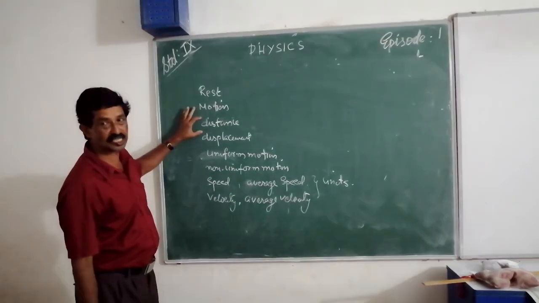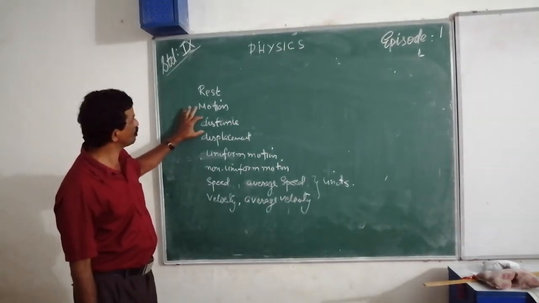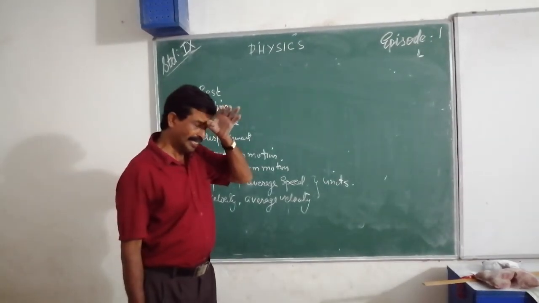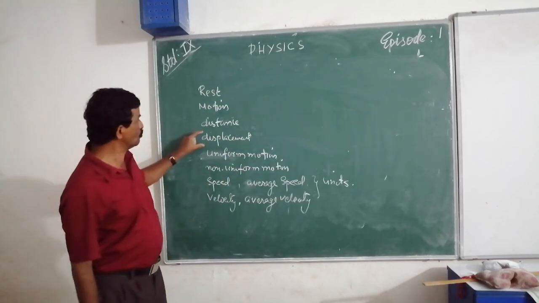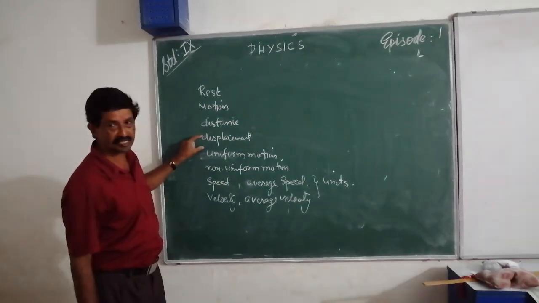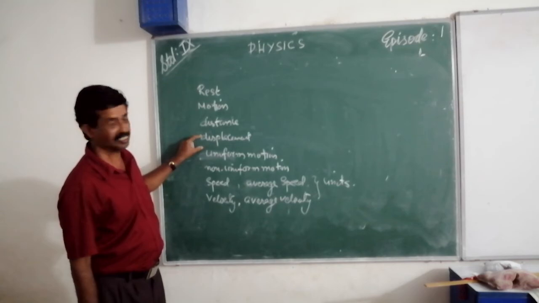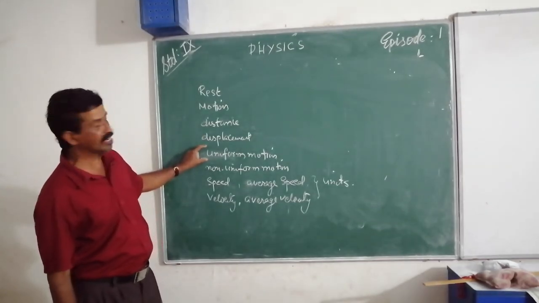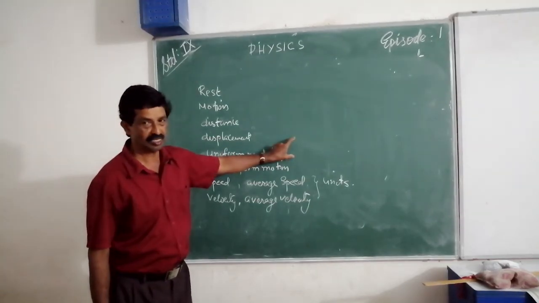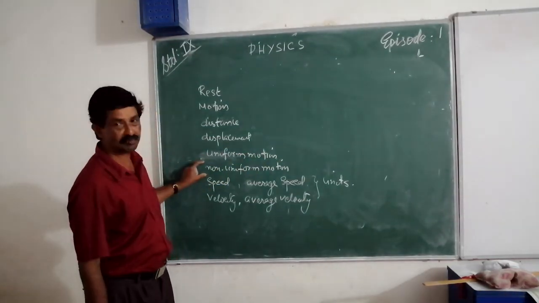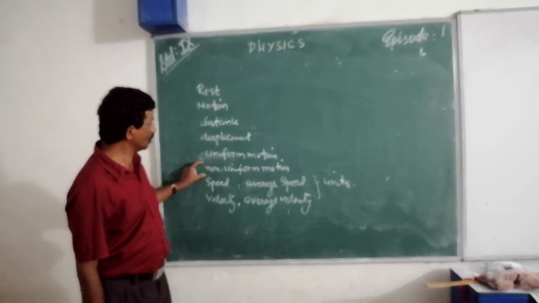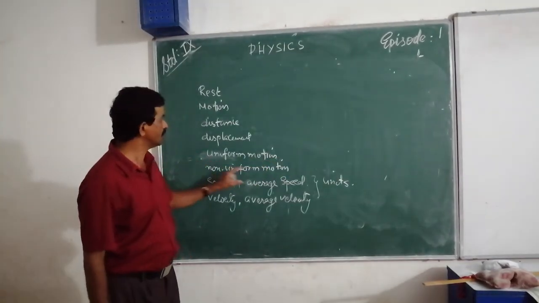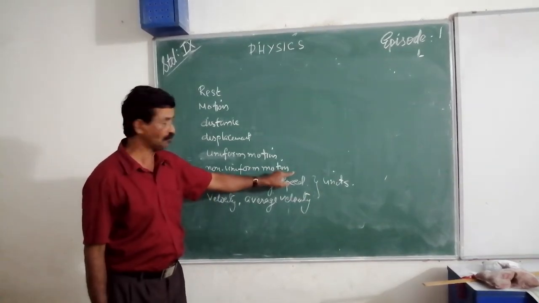Then distance. Distance means only magnitude, so it is a scalar. Displacement means distance with direction, so it is a vector. Then uniform motion: equal distance traveled in equal time. Then non-uniform motion: equal time, but distance traveled is unequal.